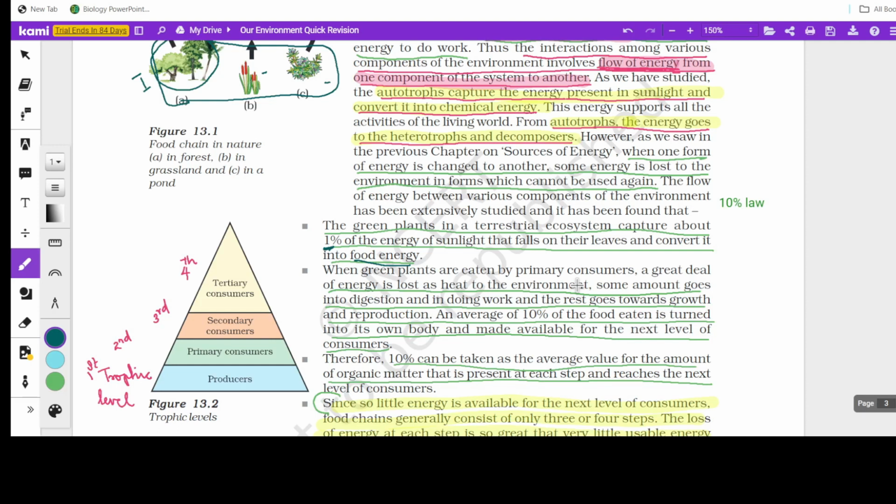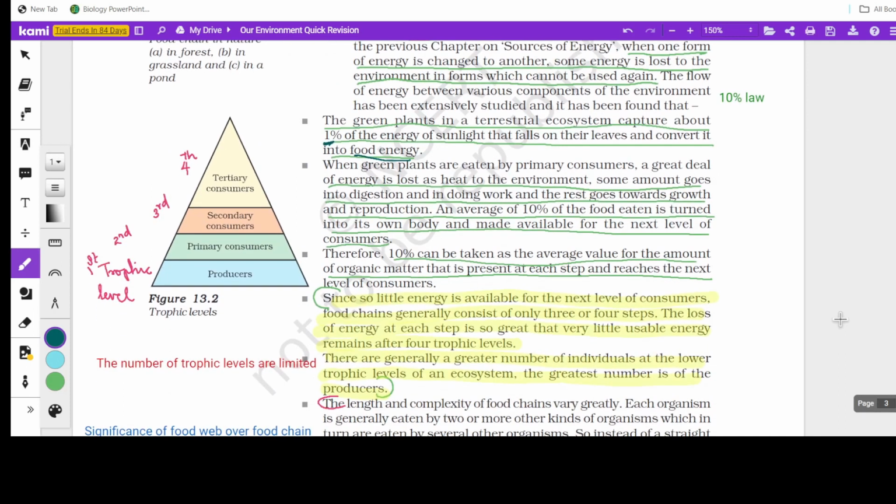Now that plant is eaten by a herbivore. So only this 10% is available for that herbivore. Okay. Now this 10% is taken by the herbivore and it is used up by its body, and 10% of this 10% only will be available in their body. So likewise, when it passes on to the next trophic level, only 10% of the energy available in one's body is made available to the next organism. So that's what we call the 10% law.